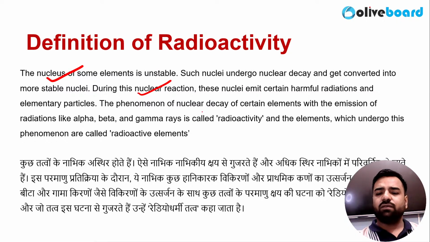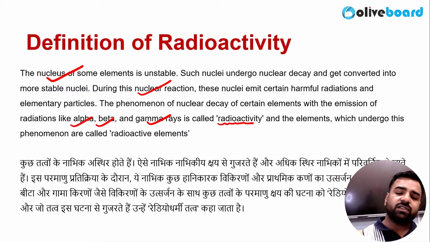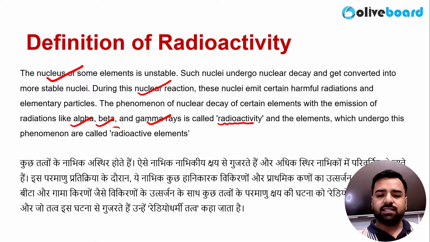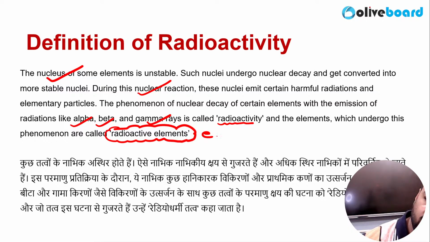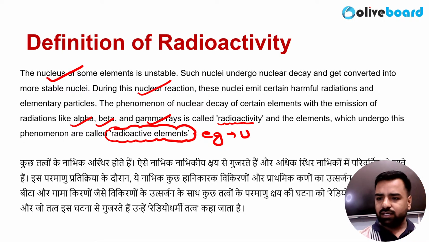The phenomenon of nuclear decay of certain elements with the emission of radiations like alpha, beta and gamma rays is what radioactivity is, and the elements which undergo this phenomenon are known as radioactive elements. I won't ask you about the examples because you are all aware of them. An example can be uranium.